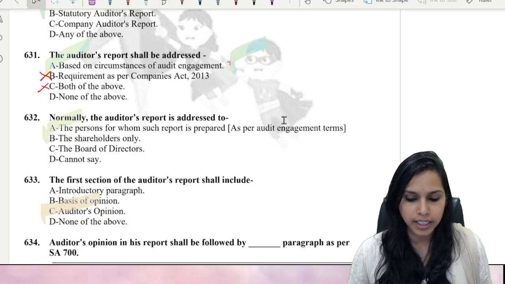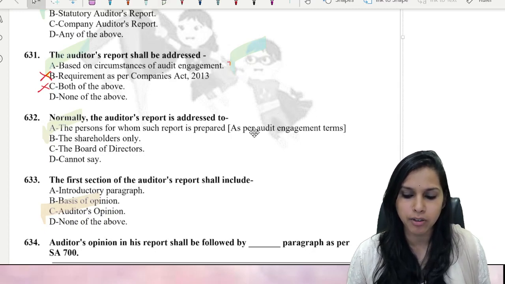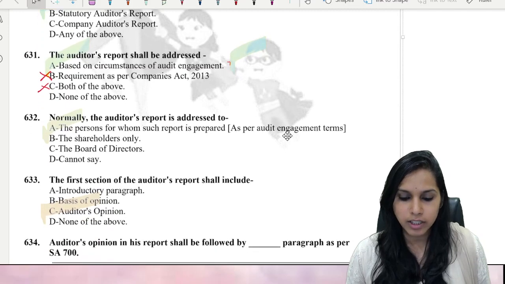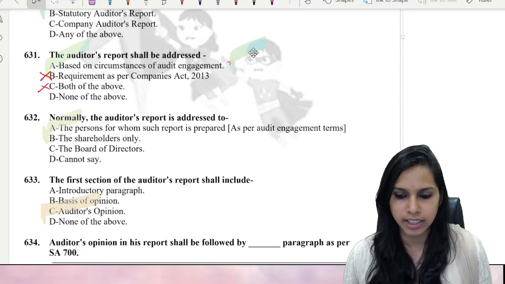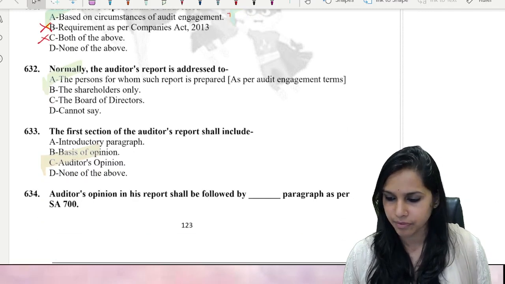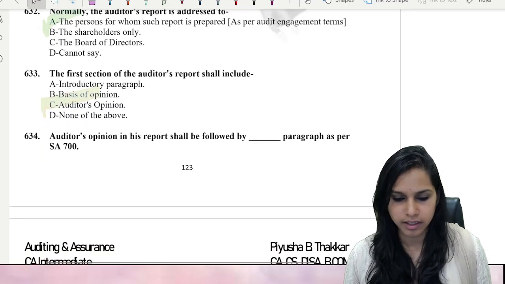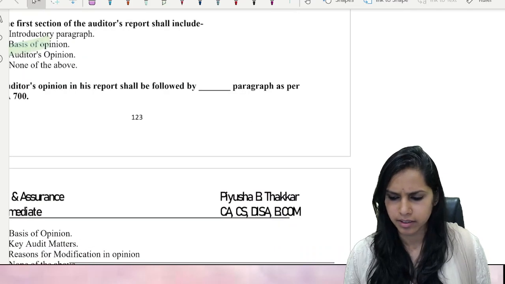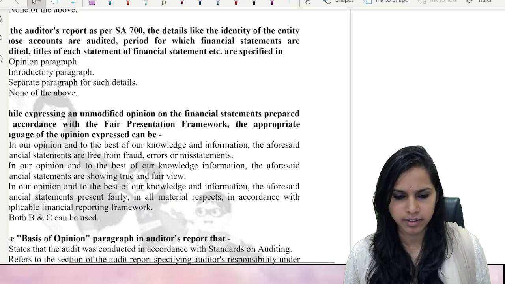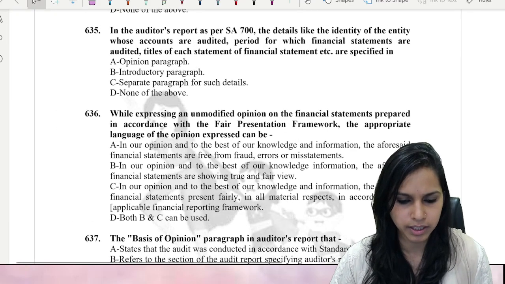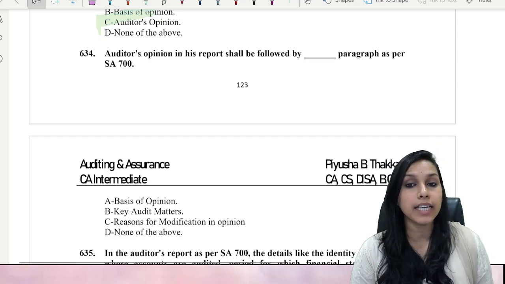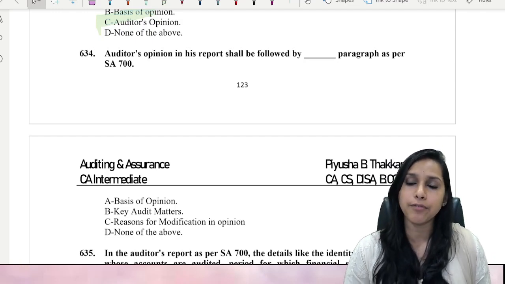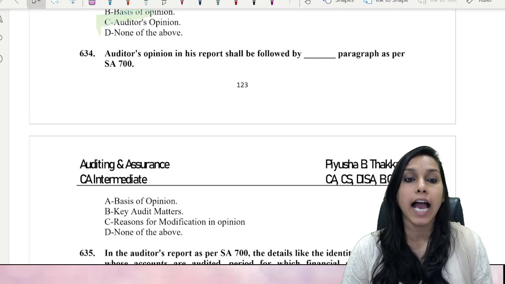Auditor's opinion in his report shall be followed by dash paragraph as per SA 700.